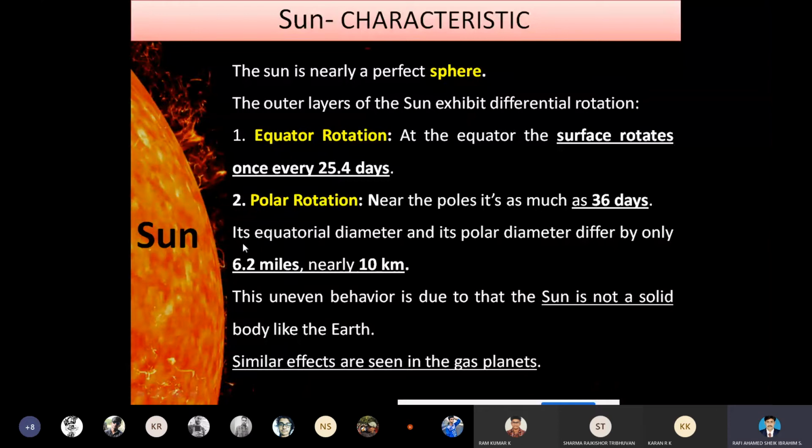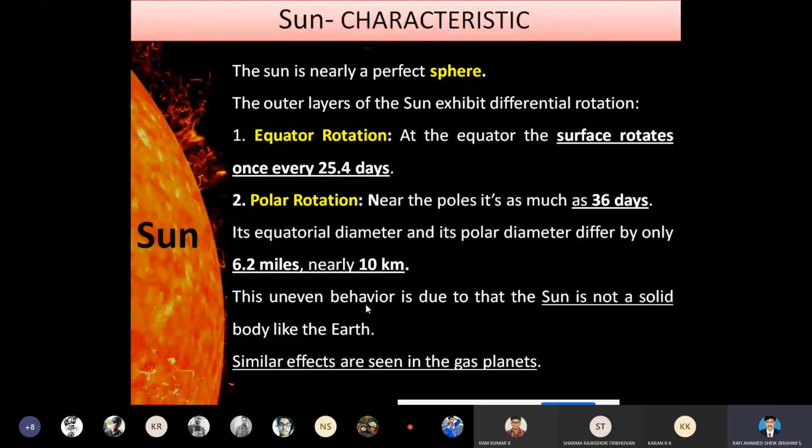Its equatorial diameter and its polar diameter differ from each other, and the difference is only nearly 10 kilometers, that is 6.2 miles.